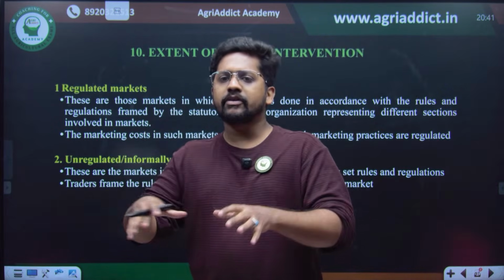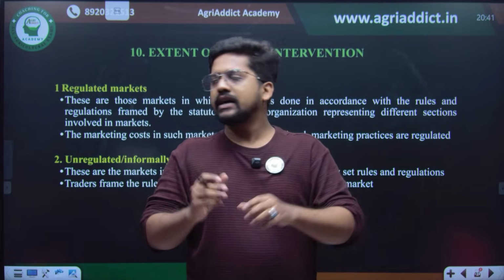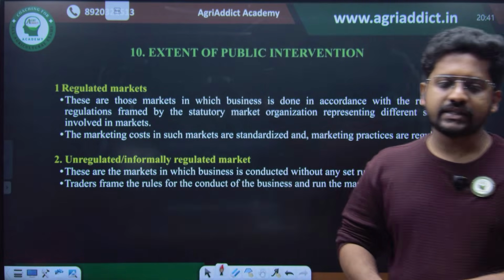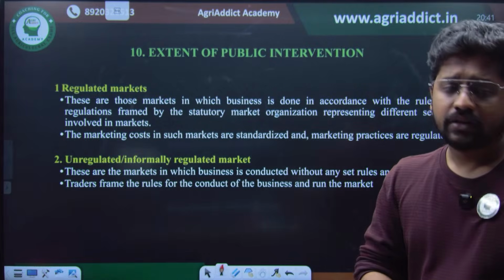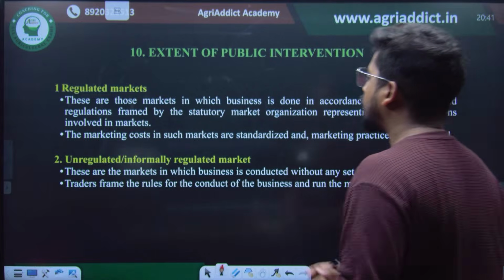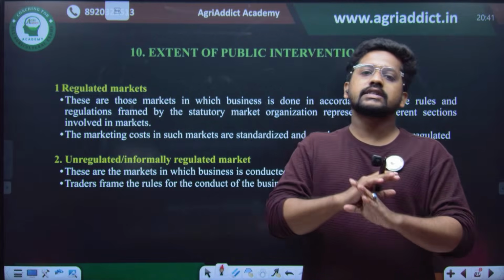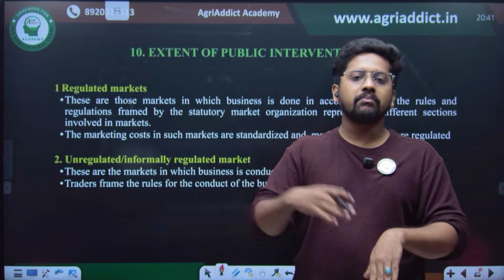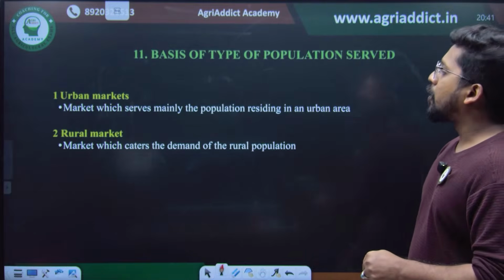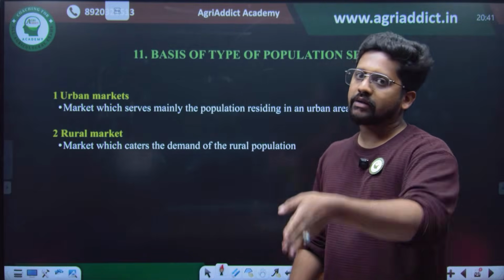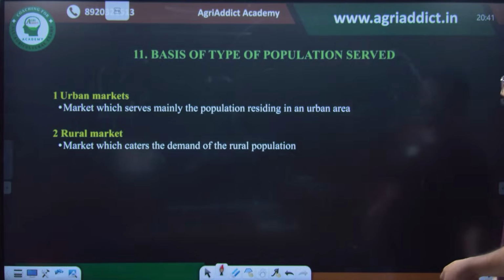In regulated markets, the government has strict rules and regulations. When it comes to unregulated markets, it is actually open to everybody who can come, trade and go. That is the unregulated market. Then, by type of population served: urban markets, which serve the urban population, and rural markets, which serve the rural population.